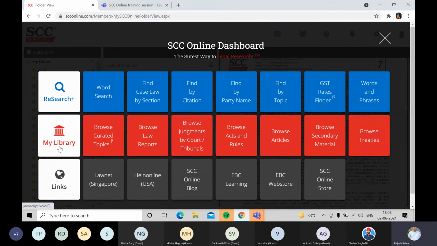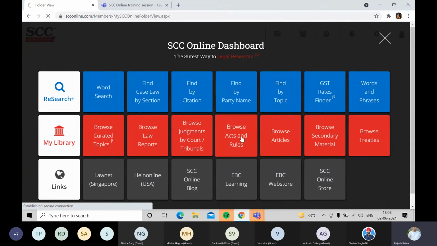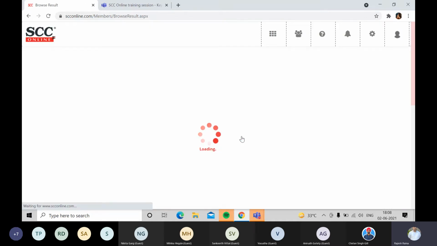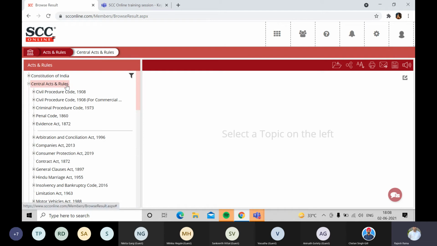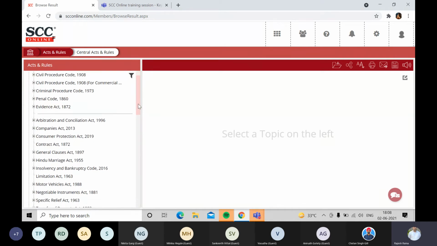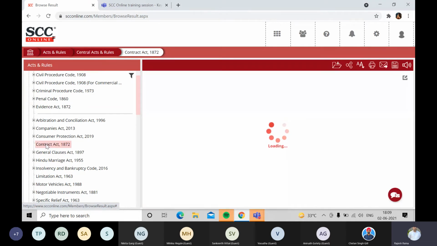That was my library. We had touched on browse curated topics. Among those options, I would like to show now browse acts and rules. In browse acts and rules, you get to see the entire Constitution of India, central acts, state acts, notifications, etc. But in central acts, additional work has been done: we have also incorporated or embedded important citations on that particular section.